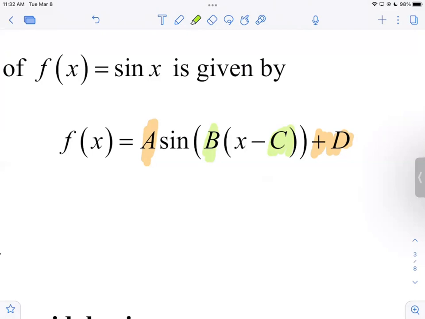B is still your horizontal dilation factor. If B were a 2, that would do what to the graph? Twice as wide or twice as narrow? Twice as narrow. If B were 1/2, it's twice as wide. Same thing. And then the C is also your horizontal shift. It's the opposite of what appears. So if it were X minus pi, it's right pi units. If it were X plus 7, it's left 7 units. So the same things still apply. The only thing is we have sine tucked in there.